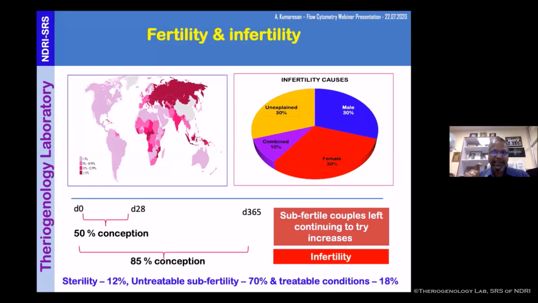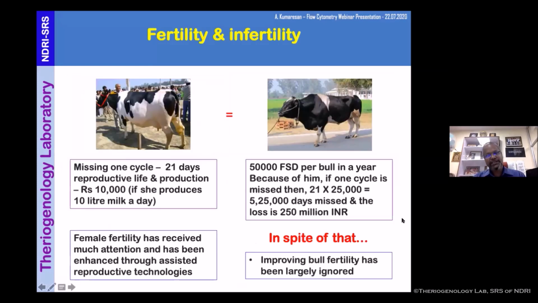Untreatable subfertility. First, we have to identify that it is a subfertility, and only then can we classify it into treatable or untreatable. So untreatable subfertility is 70%. Treatable is 18%. But to understand and differentiate these two, we first have to have a good semen analysis. So coming to our field, I will talk about dairy animals only.